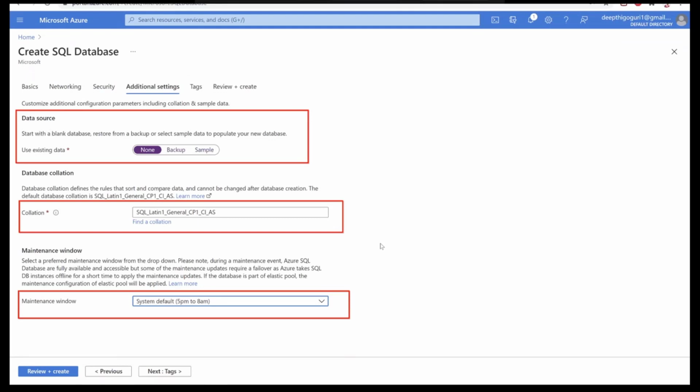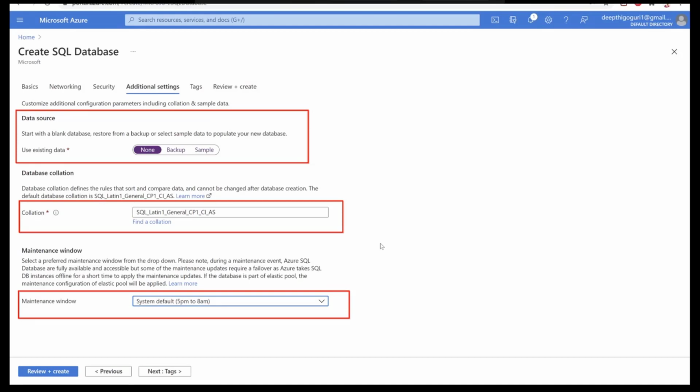And here in the additional settings, we have what do you want to use? Do you want to use a backup of a database to be restored? Or if you want to just create a brand new database, or you want to create a sample database, it will automatically create an AdventureWorks sample database. But here I want to just create an empty database so that I can go ahead and create a table later to show you how it works.